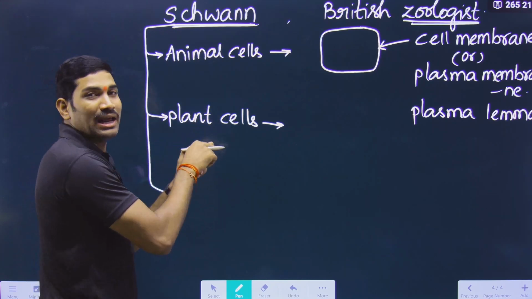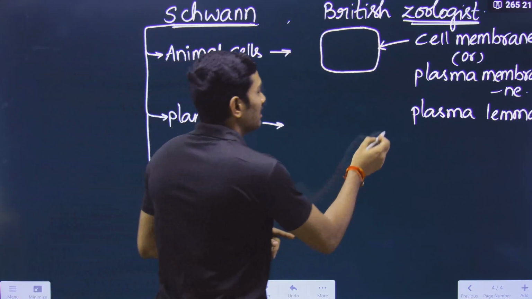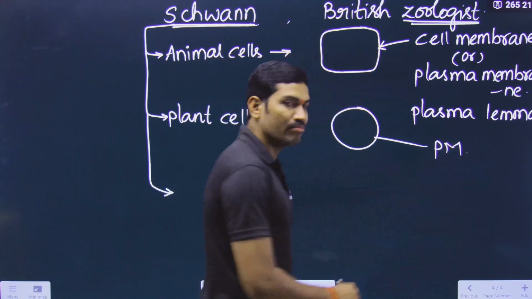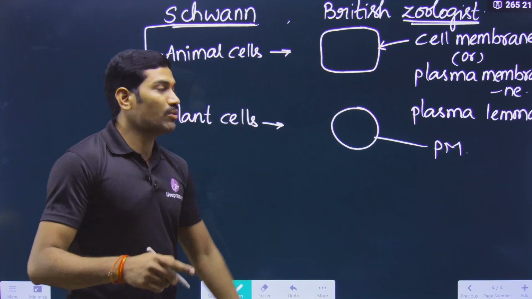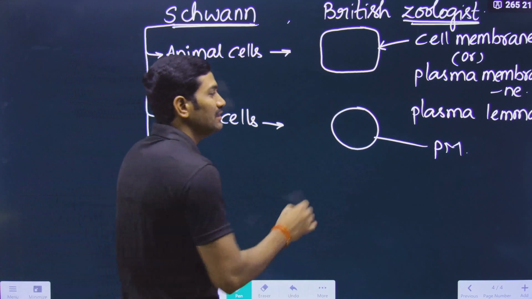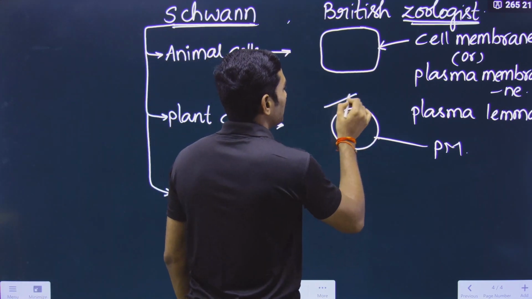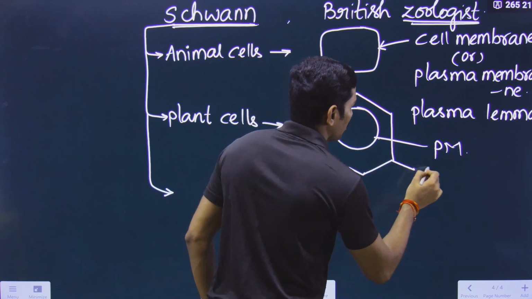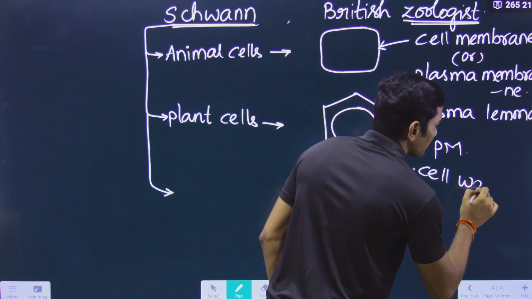Based on the plant cells, what conclusion did he get? There is a plasma membrane here also. But what is the outer boundary for the plant cell? Outside the plasma membrane, there is a wall, and this wall is called the cell wall.